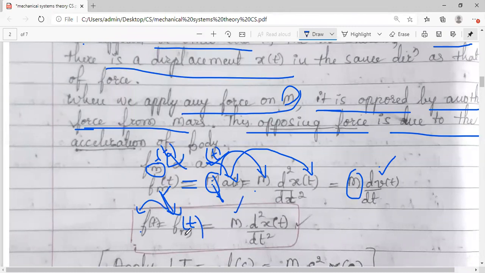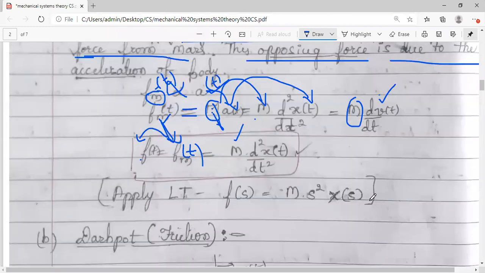If I apply the concept of Laplace transform to this, just as one example, probably it is not required now, but when we solve the problems, this is required. So if I apply the Laplace transform, the time domain will get converted to the frequency domain. F you can write either small f or capital F. F of s is equal to m as it is.